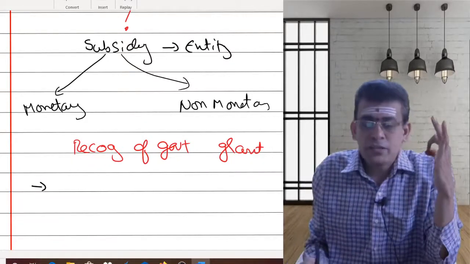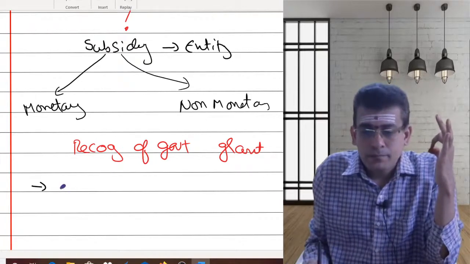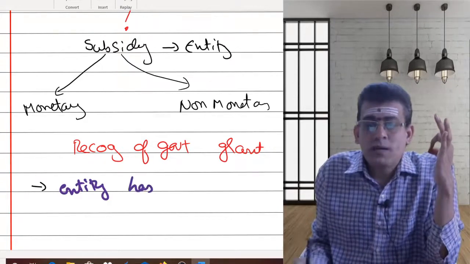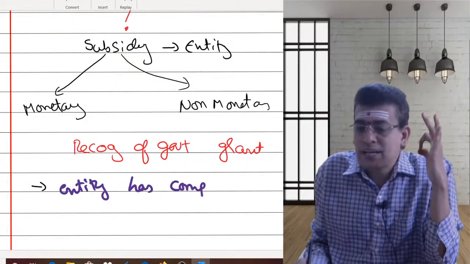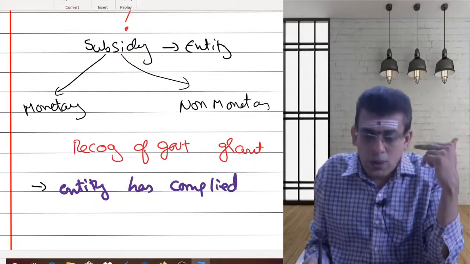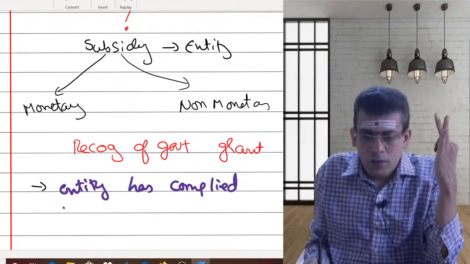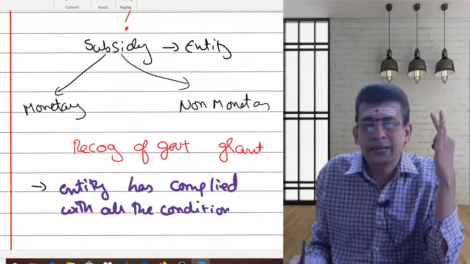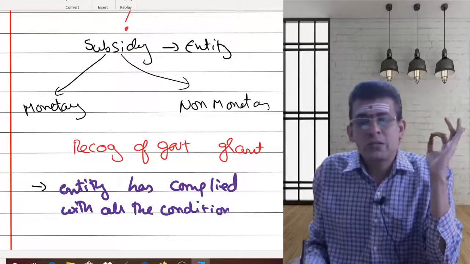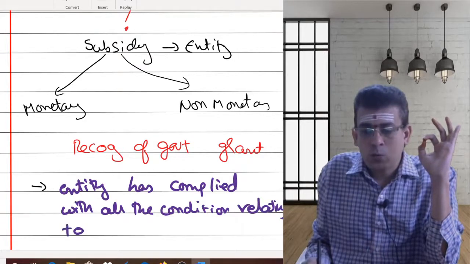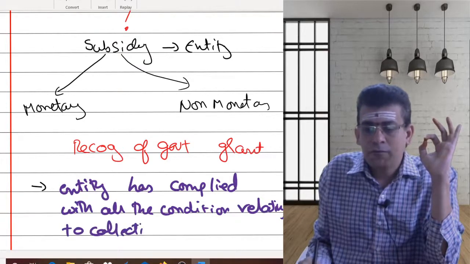So the first condition is that the entity, the receiver of the grant, has complied, that means fulfilled, all the conditions relating to the collection of the grant.